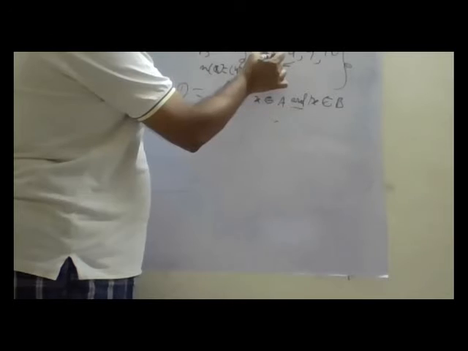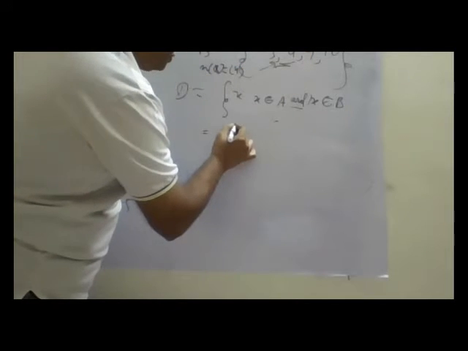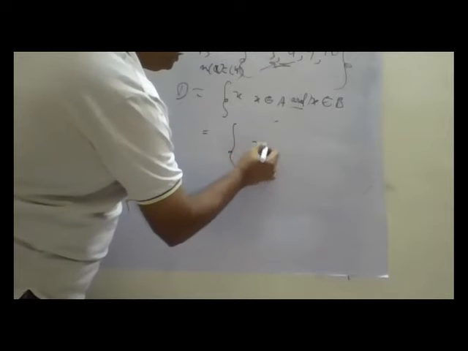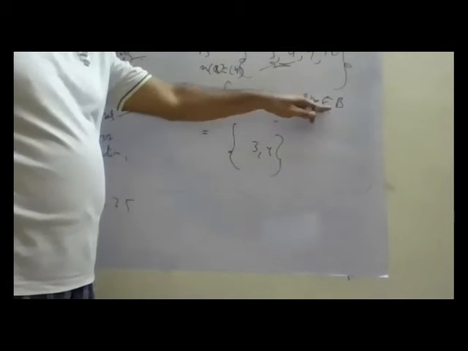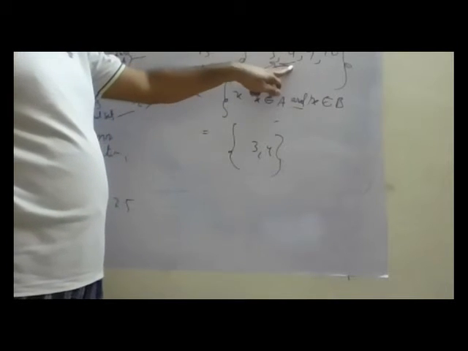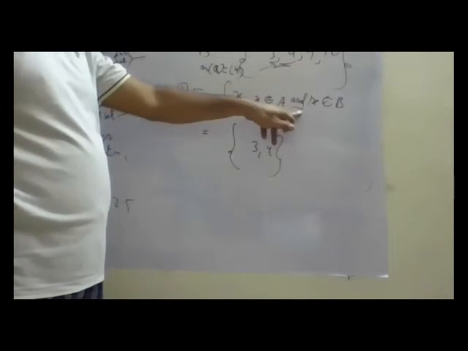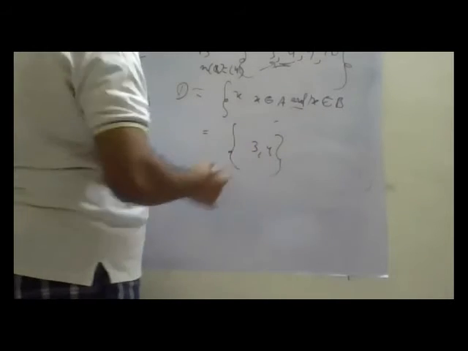No. Is 2 there? No. Only 3 and 4 are there in both. So this set is 3, 4, which belongs to both. And means it should belong to A and also to B. Earlier, or means it can belong to this or to this.